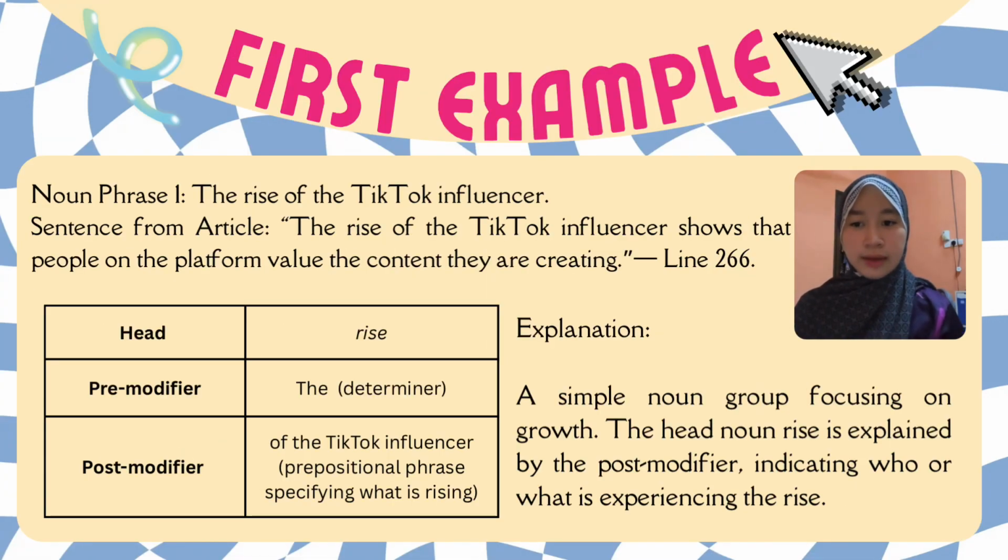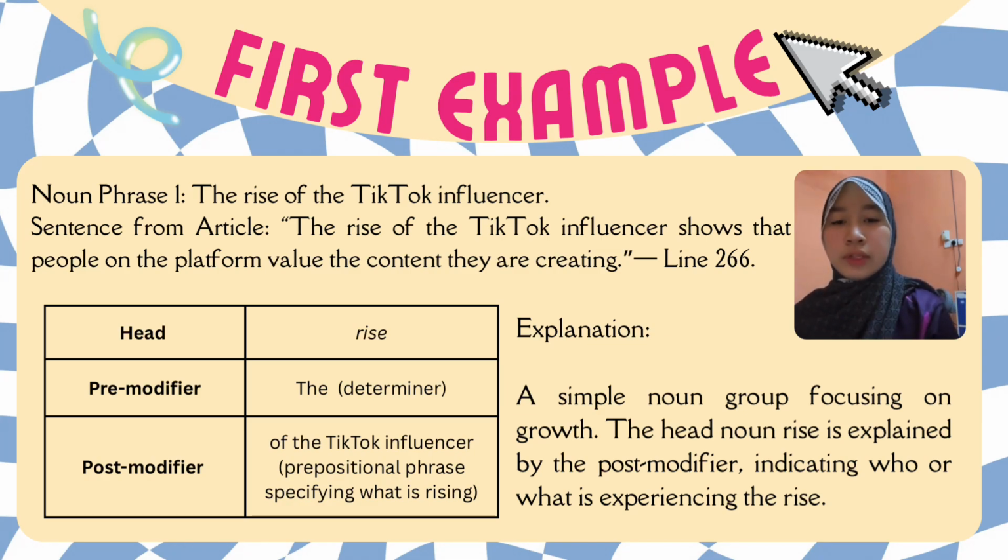So for the first example, the sentence that I have taken from the article is: the rise of the TikTok influencer shows that people on the platform value the content they are creating. And the noun phrase that I found there is the rise of the TikTok influencer. So we will proceed to identifying the head, the pre-modifier, and the post-modifier. The head noun that we have specified here is the word rise, which we will be focusing on.